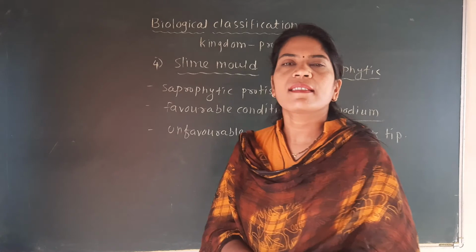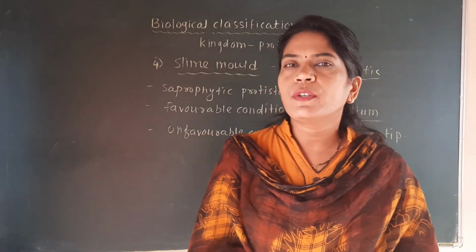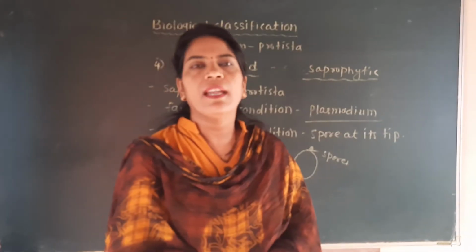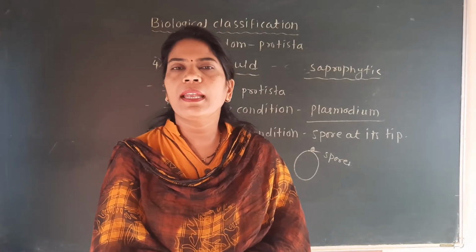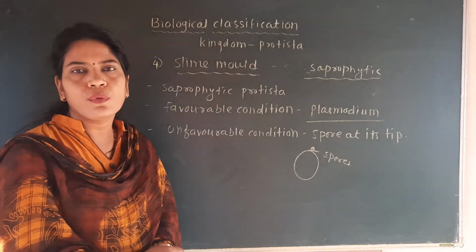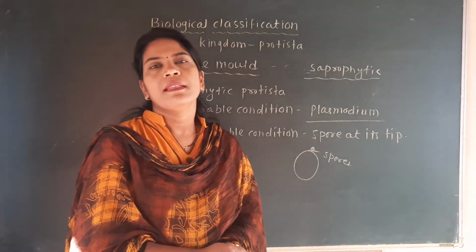These spores can survive the unfavorable condition. They can move from one place to another place by the air current. These spores later on germinate and form the new body like that of the slime mold. So this is the fourth group of kingdom Protista, that is the slime mold.